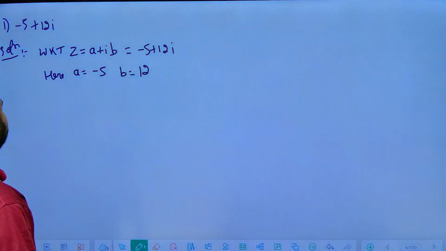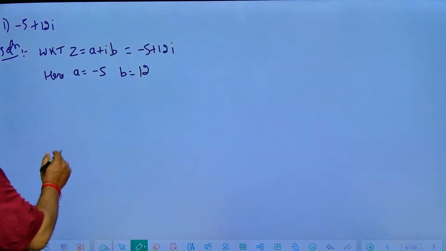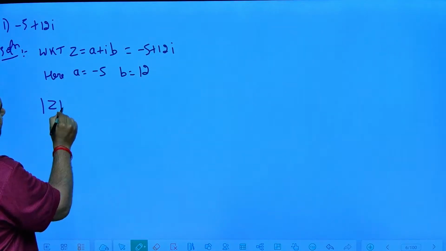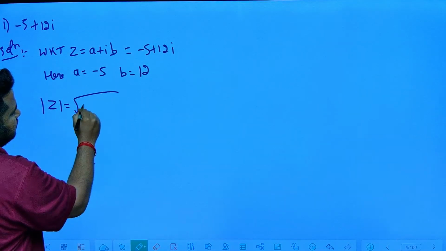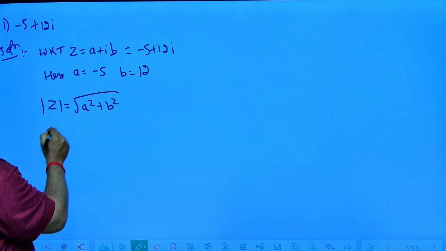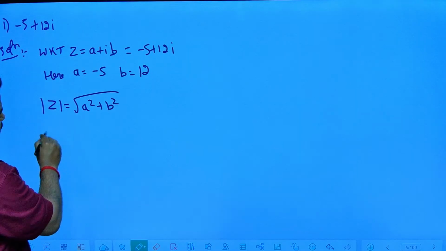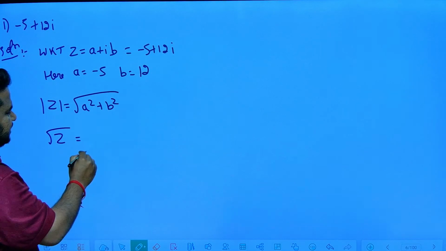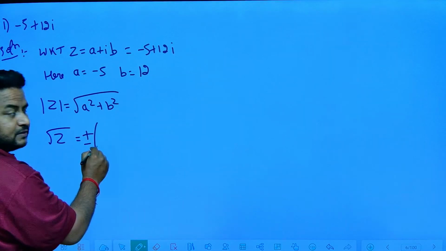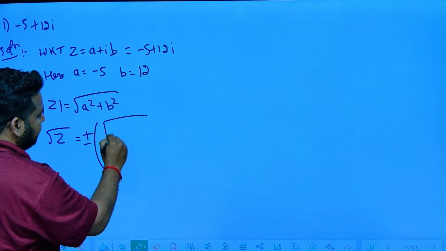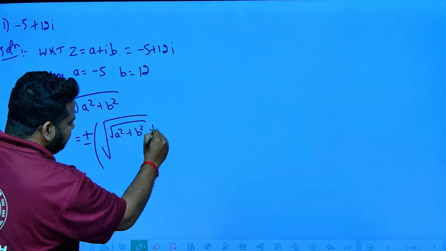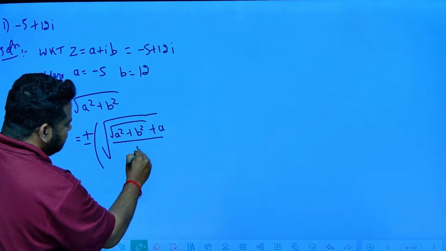Now they are asking us to find the square root of this, that means the square root of the complex number. First of all, the modulus of z is nothing but the square root of a square plus b square. Here they are asking the square root of z. The square root of z is given by the formula: plus or minus the square root of, under the square root of again a square plus b square, outside this we have plus a, within the square root, divided by 2.